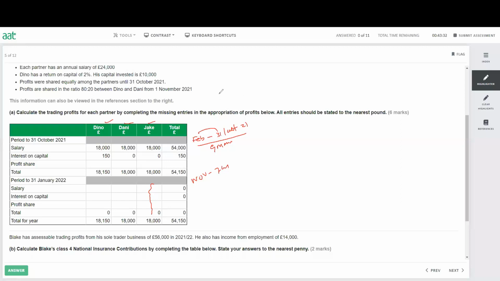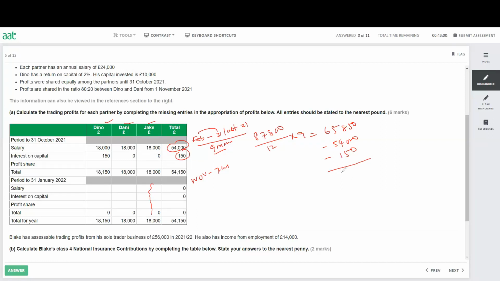So total profit was 87,800 for the whole year. So you have 9 months. So divide by 12 times by 9. And for the 9 months, the profit is 65,850. And from here you minus the salary. So minus the salary 54,000. Minus the interest on capital 150. And the remaining profit we have to split.